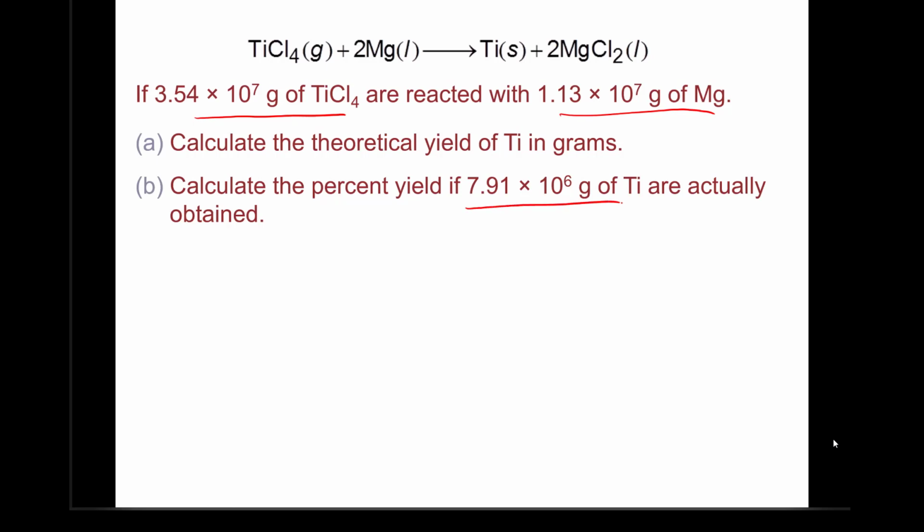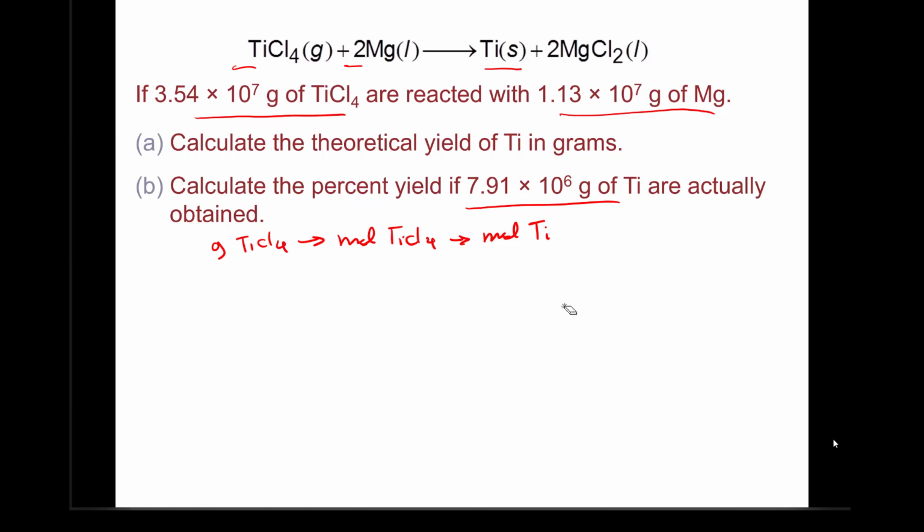Calculating the theoretical yield is going to require determining which one of the reactants is the limiting reagent. One easy way to avoid the confusion with the different molar ratio in the equation is going all the way up to the grams of the products that will form. So we'll take grams of reactant A, which is titanium tetrachloride, convert them to moles of titanium tetrachloride, and then moles of titanium that will form, if you consume all the amount of titanium tetrachloride that you have.